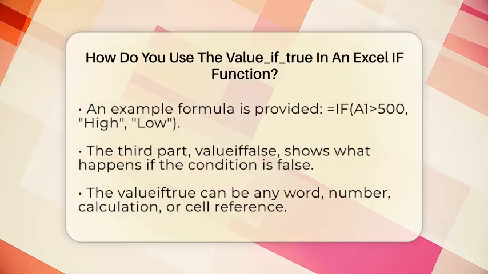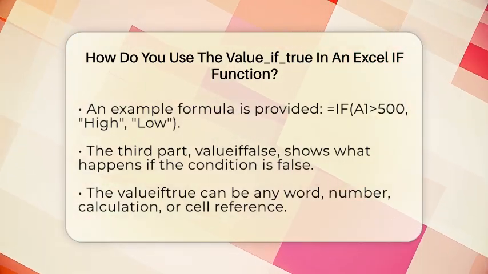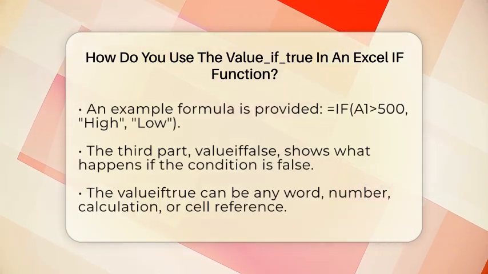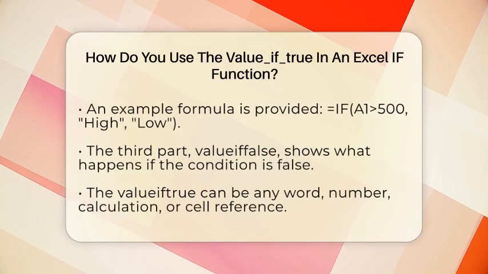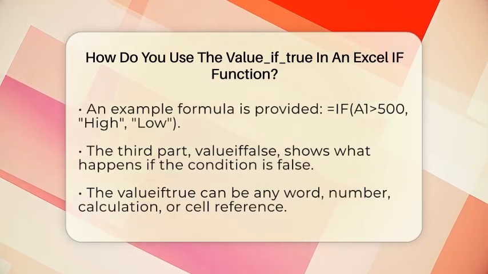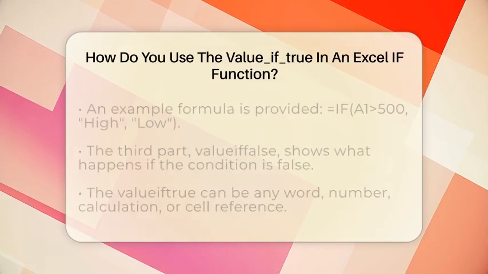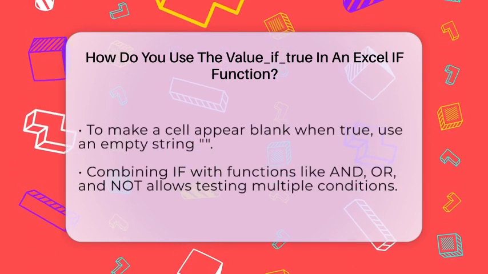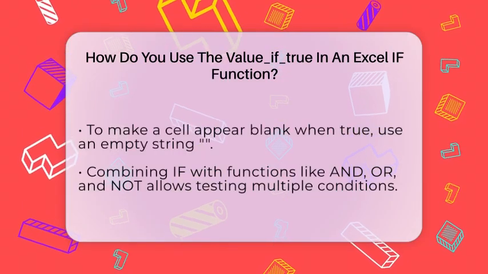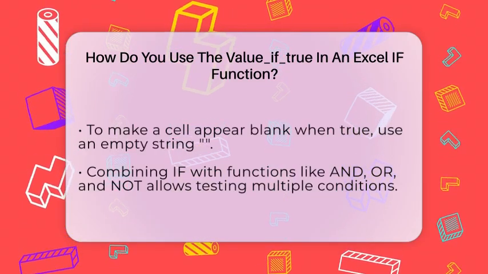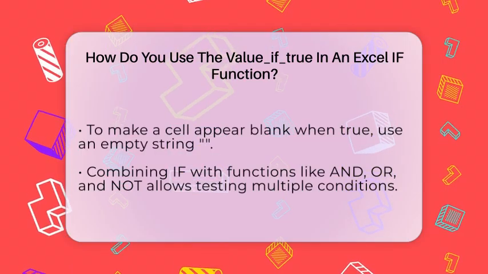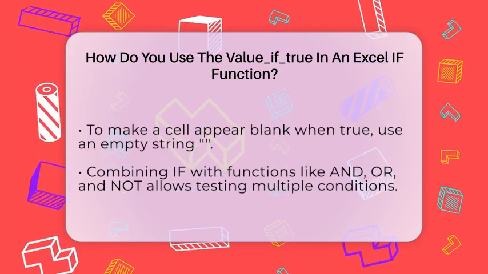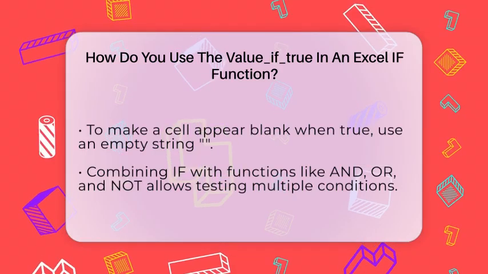You can make the value if true anything you want. It could be a word like pass or complete. It can also be a number, such as 1 or 100, or even a calculation like A1 multiplied by 0.1. You can also reference another cell, like B2, to pull in data dynamically. Sometimes, you might want nothing to show when the condition is true. In that case, you can put an empty string in quotes like this. This makes the cell appear blank if the condition is true.